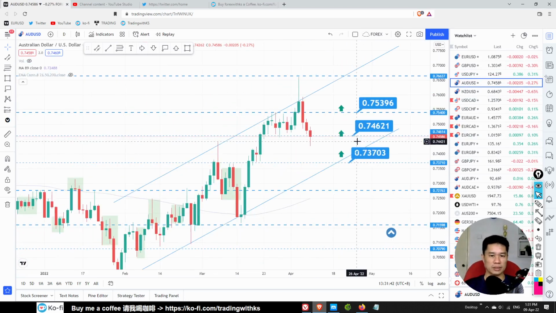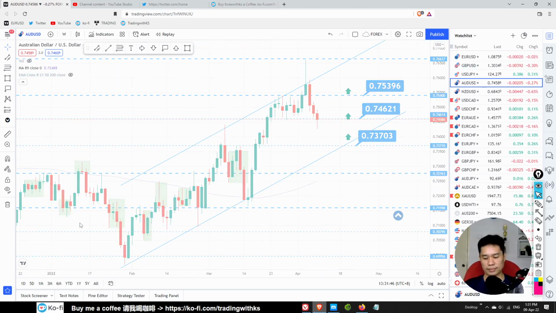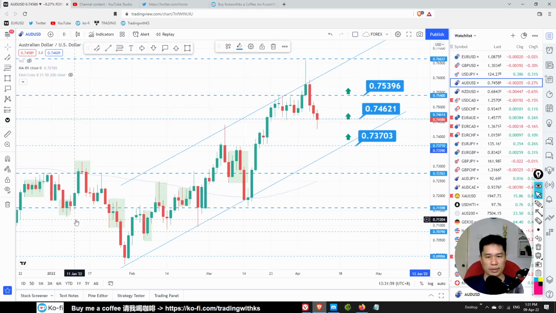AUD USD. Look at the weekly. Wow, what a long pin bar over here. This weekly looks bearish to me. Look at the daily.